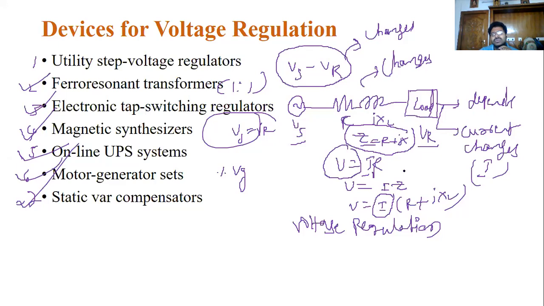When you correct the load voltages or currents, and the impedance is maintained constant, that leads to constant voltage regulation, nothing but reduction of the voltage regulation. So these devices are used to maintain the voltages at a constant level.